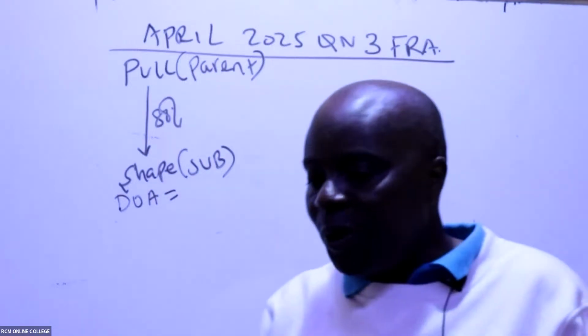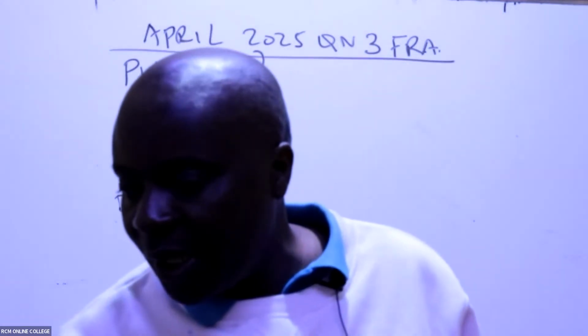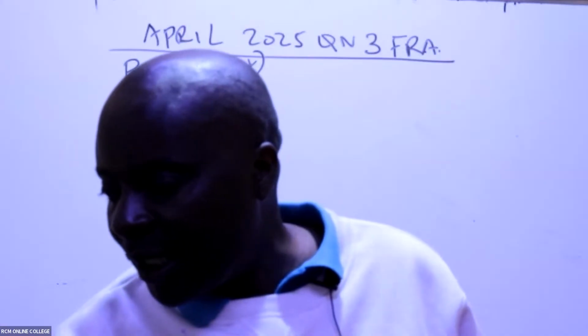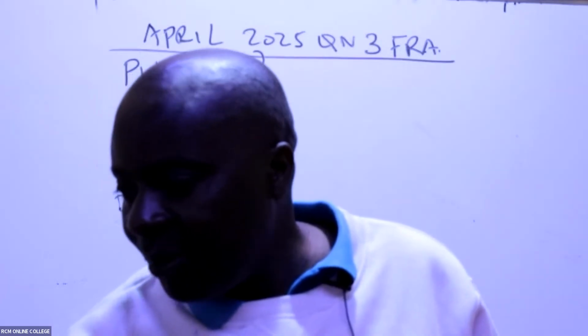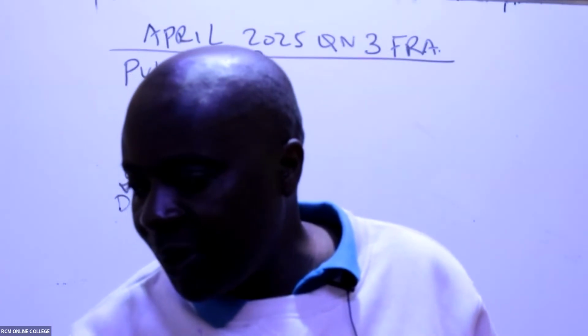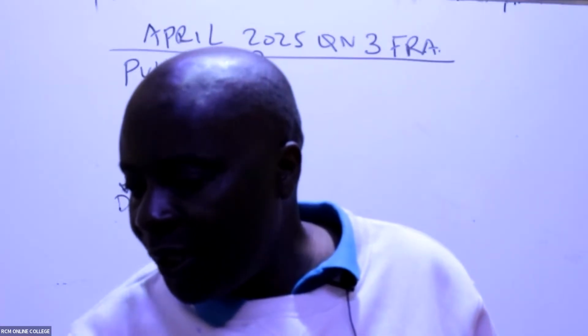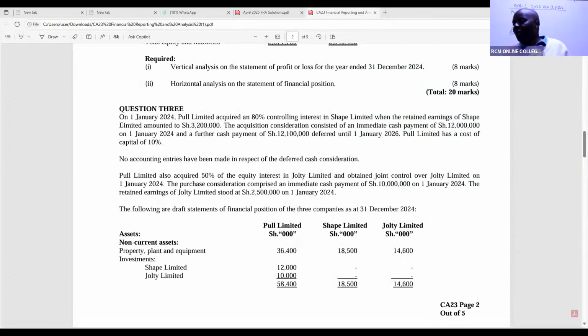The date of acquisition in this particular question, I hope you are able to see the paper, April 2025, question number 3A. You can see we acquired it on 1st January 2024.